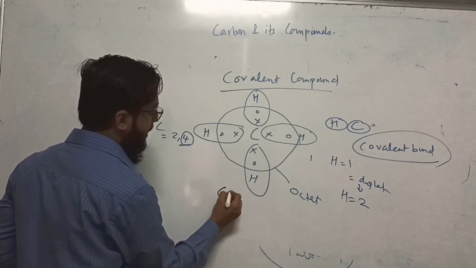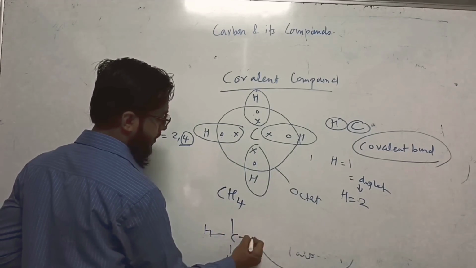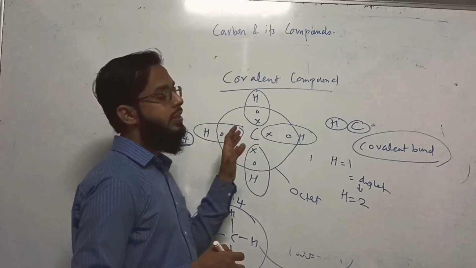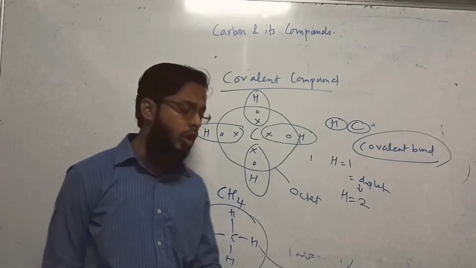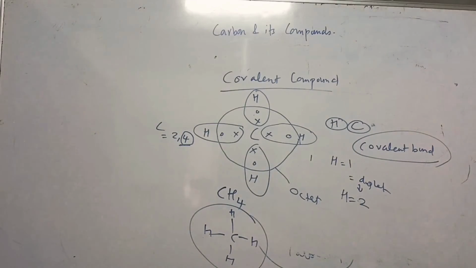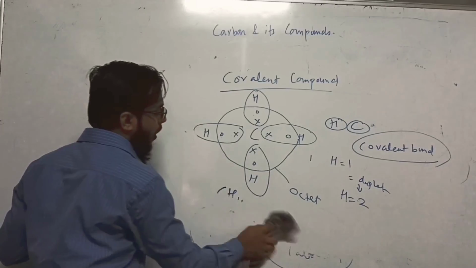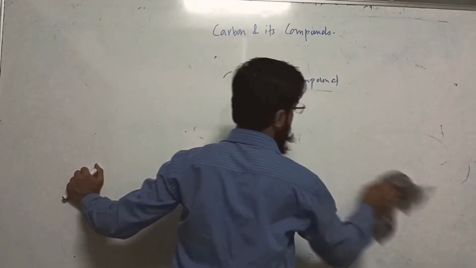This is actually methane gas, CH4. So this is known as methane gas, and this is the covalent bonding. And that's why carbon is a unique element, because carbon shares electron with other carbon and forms long chain. Let's just see an example.